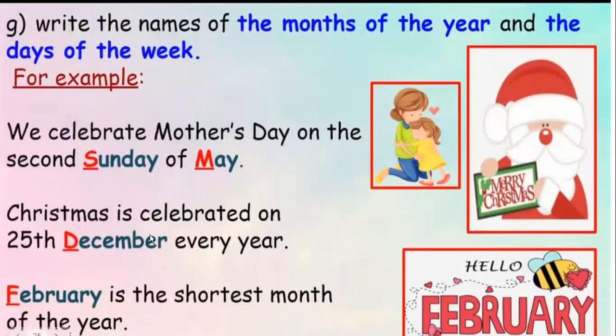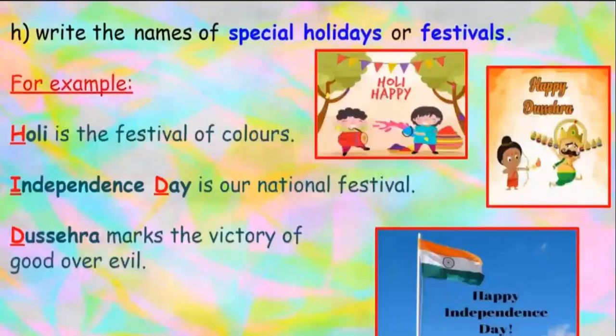Christmas is celebrated on the 25th December every year. February is the shortest month of the year. Okay, so the days of the week and months will also be in capital.